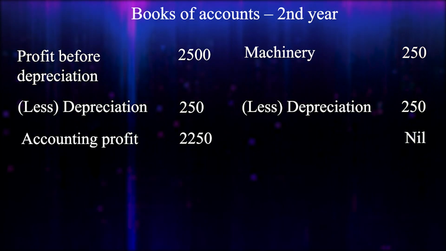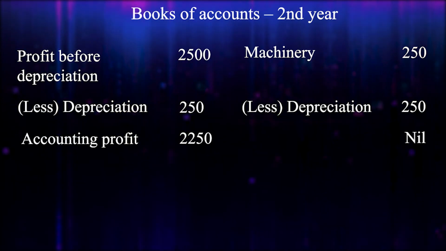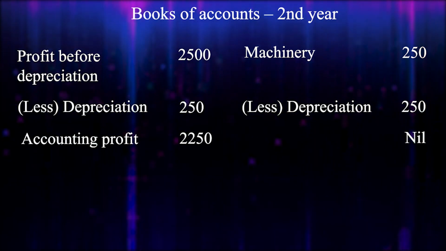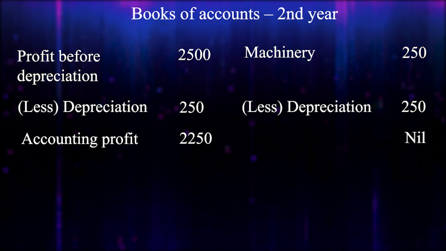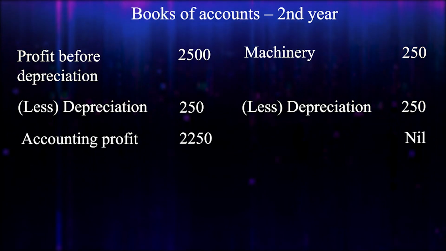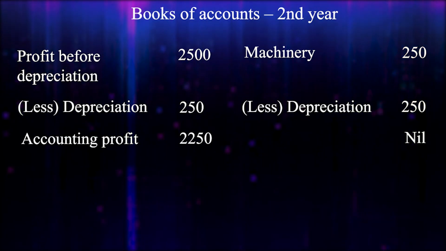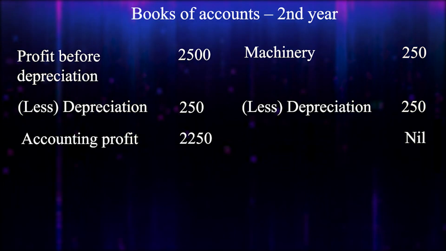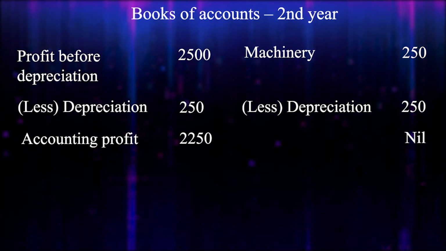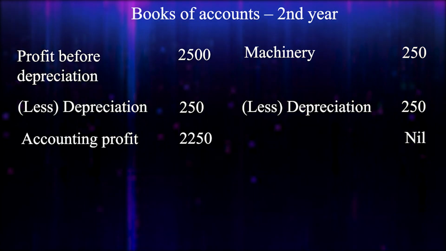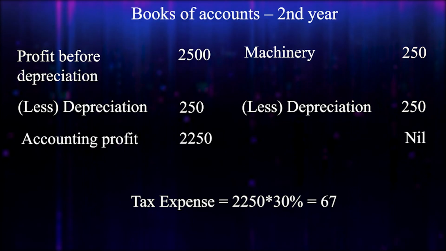Here machinery, it is 250, cost 250, okay? Depreciation second year 250, so nil, okay? Here profit before depreciation, it's 2500, right? And we have to deduct depreciation second year 250, then profit will be 2250. So here second year also accounting profit would be 2250, and you have to apply 30% on this 2250. So the tax expense will be second year also 675.